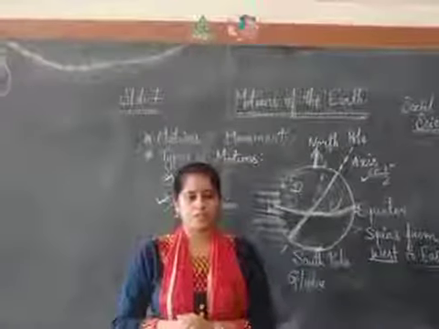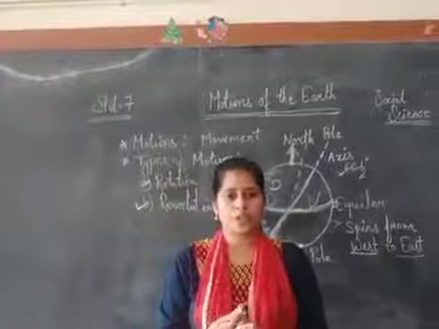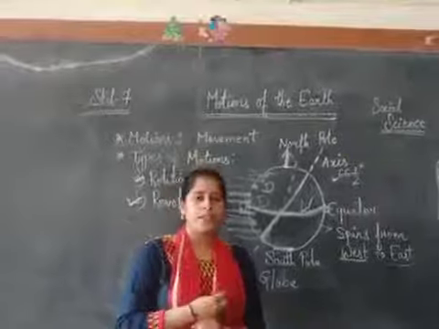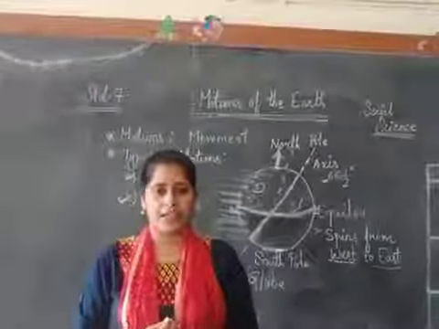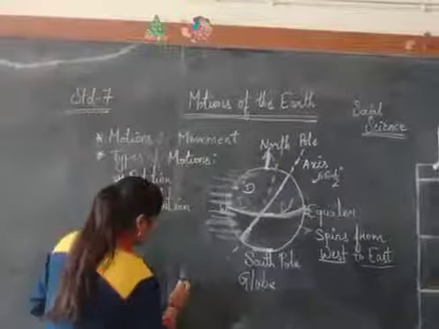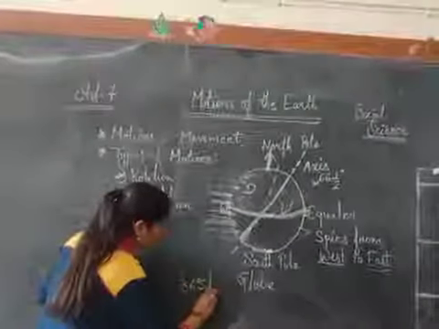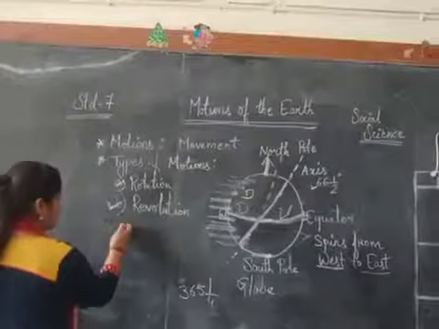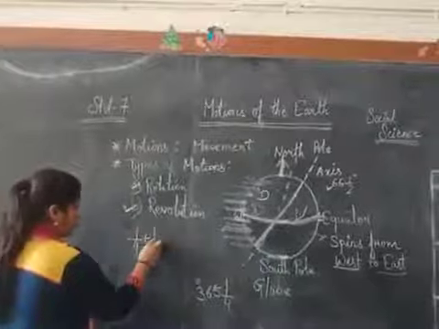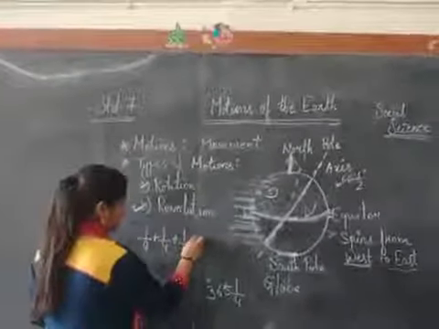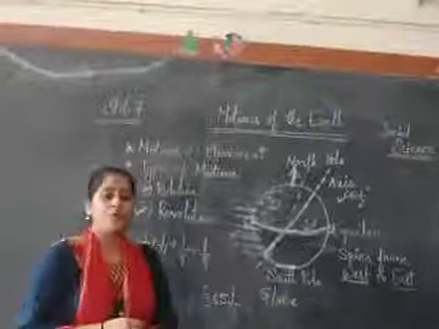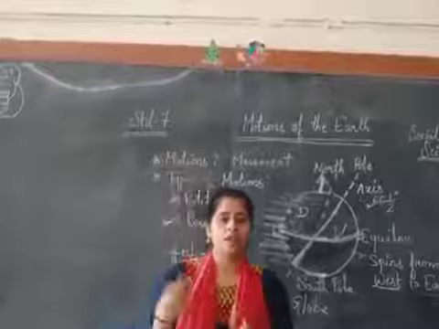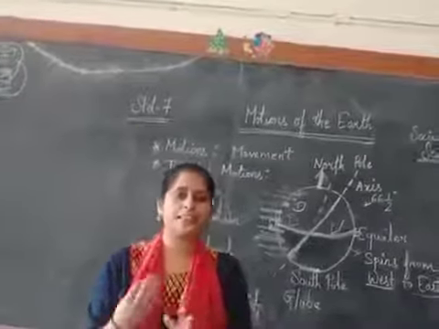Causes of revolution. Because of revolution, seasons change. Actually the earth takes 365 days and 1/4 part to complete one revolution. This 1/4 part is added every year: 1/4 plus 1/4 plus 1/4 plus 1/4. 1/4 means 6 hours. So in a year, the earth revolves almost 365 days and 6 hours.